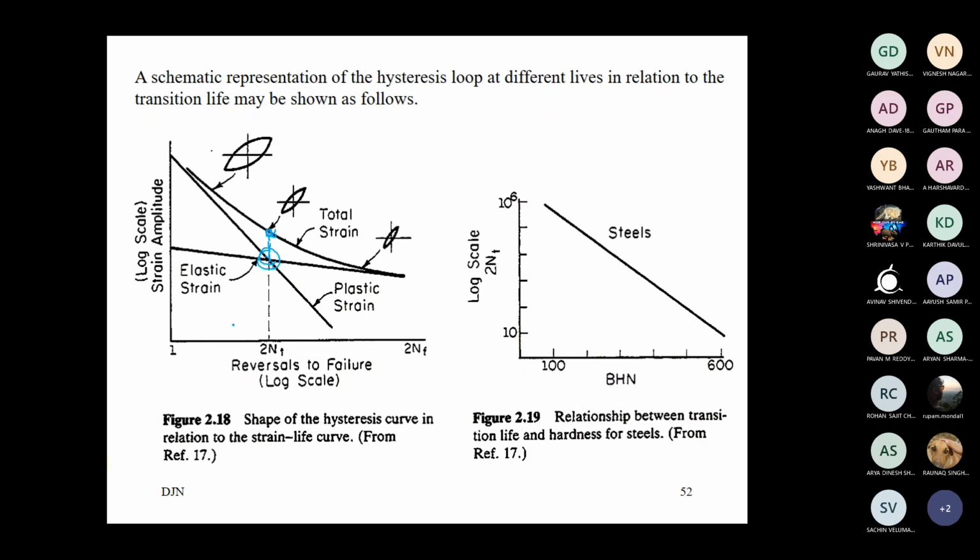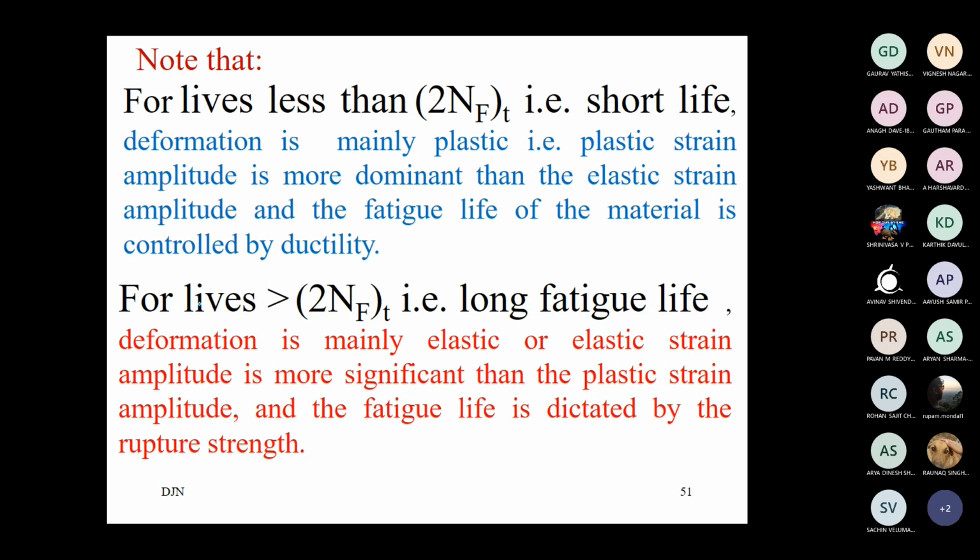If we are applying a load such that the total life is less than the transition life, then plastic part dominance is more. You cannot ignore the plastic part dominance. Okay. So for lives greater than 2NT, we are talking about long fatigue life, or HCF, high cycle fatigue. If you are expecting the component to give lives greater than the transition life at an applied load, then you can use the SN approach. That is the significance of determining this.